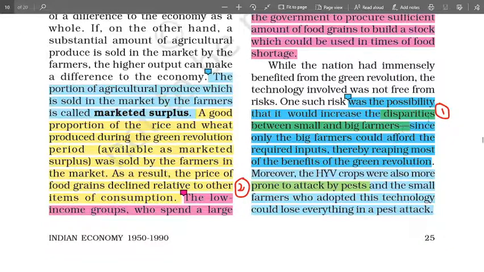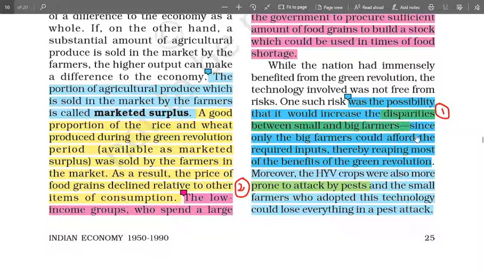And since only the big farmers could afford those inputs, thereby reaping most of the benefits of green revolution, that means there is disparity of earning, which goes to the advantage of the rich farmers.